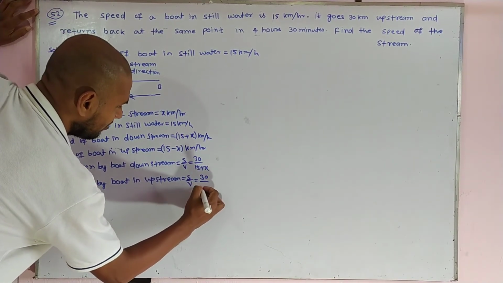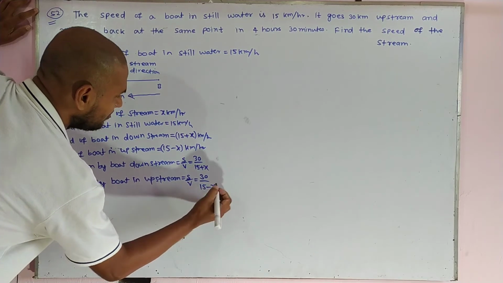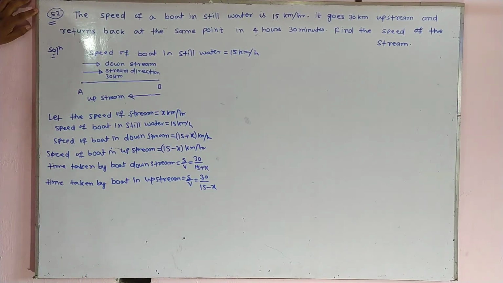Distance is 30 km and the speed is 15 plus x. Again, the time taken in upstream is s by v, the distance is the same, but the speed becomes 15 minus x.